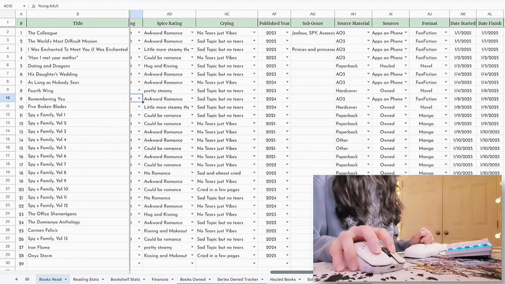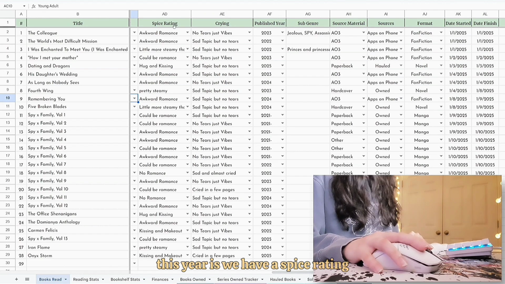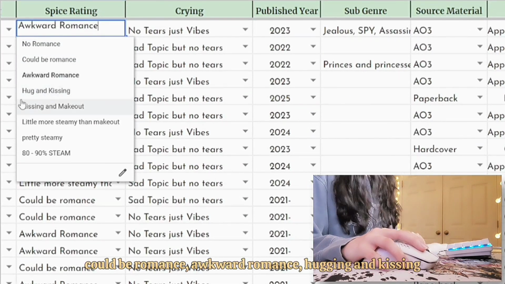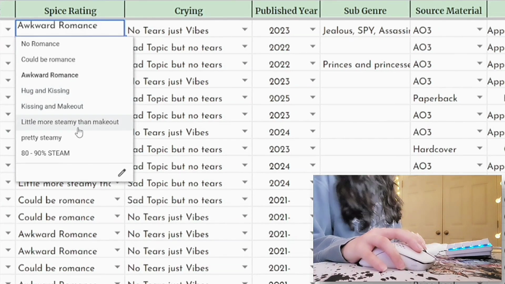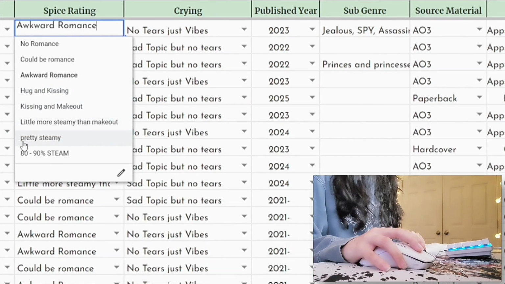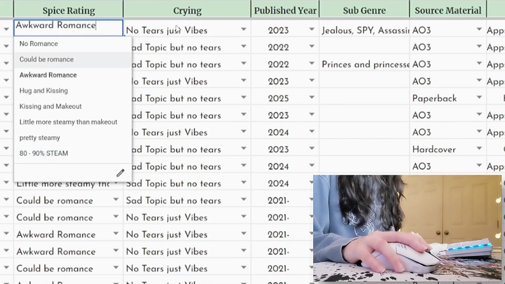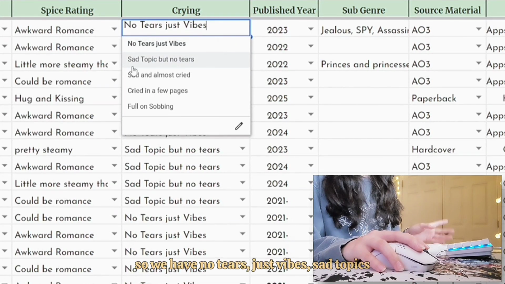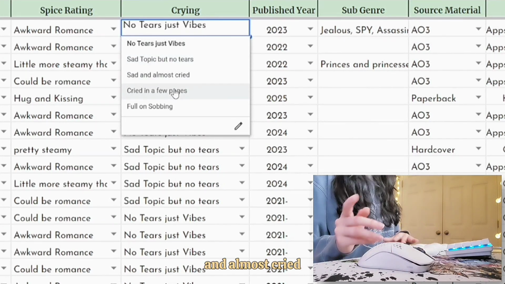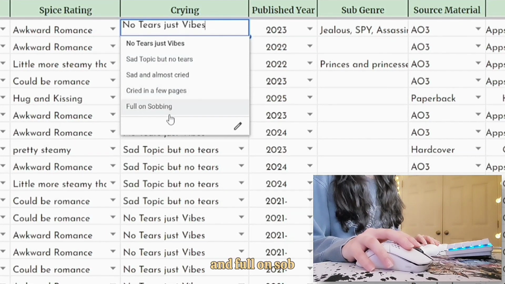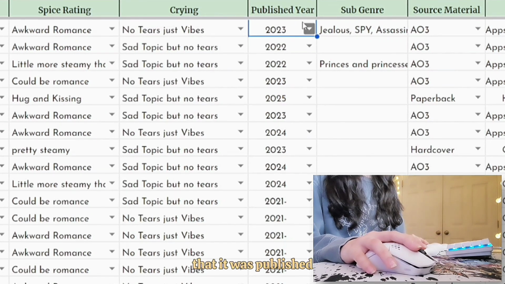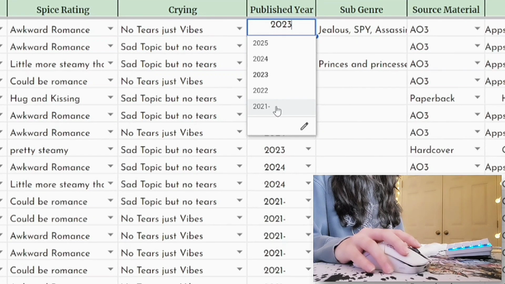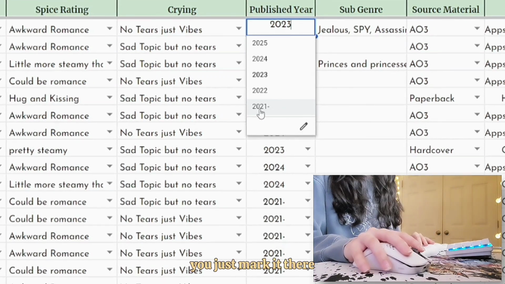If we continue on, some things that are new for my spreadsheet this year: we have a spice rating, so we have no romance, could be romance, awkward romance, hugging, kissing and making out, a little more steamy than making out, pretty steamy, and 80 to 90% steam. We also have a crying stat: no tears, just vibes; sad topics but no tears; sad and almost cried in a few pages; and full on sob. We also have the year that it was published, all the way up until 2021, and before 2021, you just mark it there.